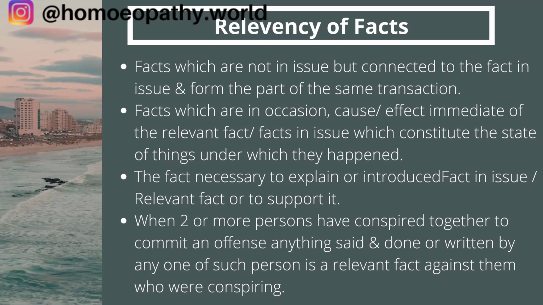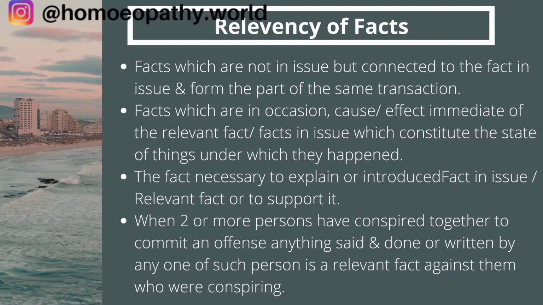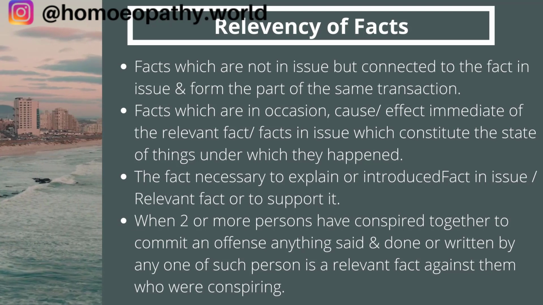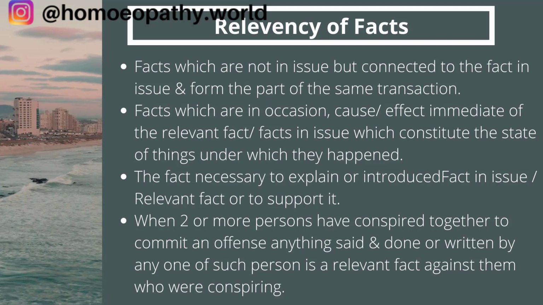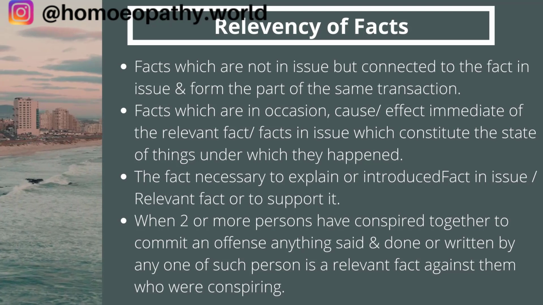Now next is, any fact is relevant which shows or constitutes a motive or preparation for any fact in issue or relevant fact. Same thing, suppose person A has murdered person B, and in the will of person B he has given all his property to person A. Now only person A has the motive of killing person B because he will get all his money.